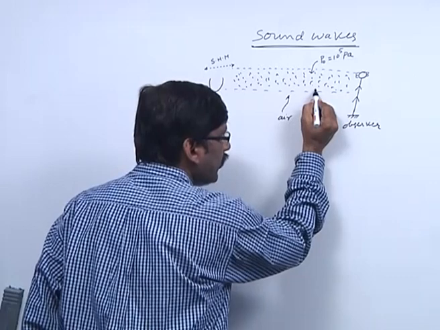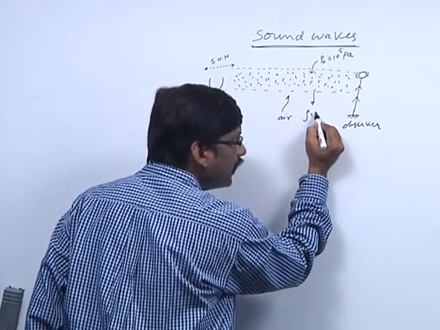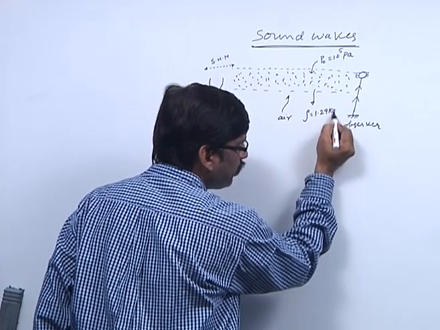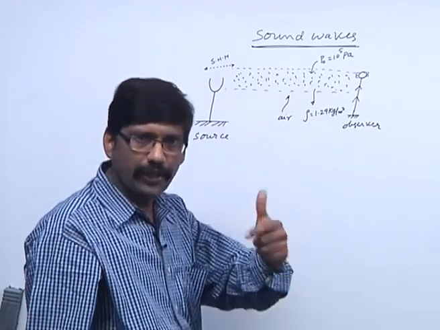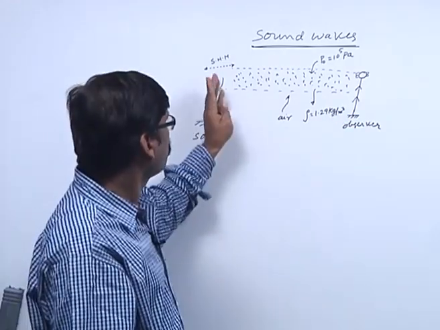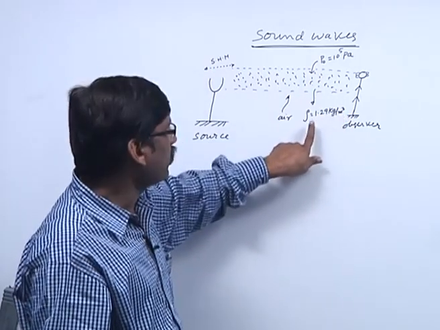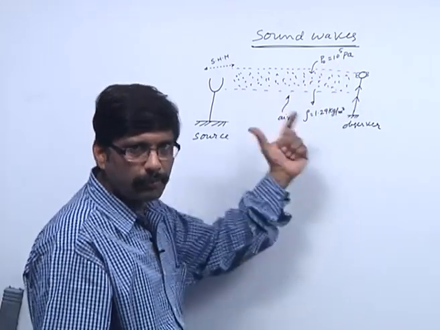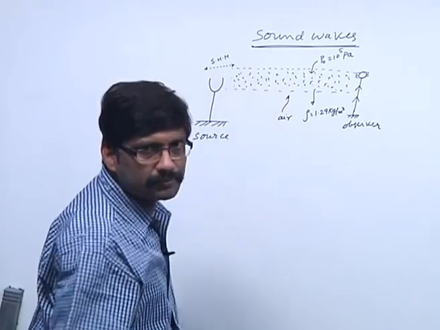And we know that the density at normal condition, let us say density rho, is nearly 1.29 kg per meter cube. This is the normal density and normal pressure. Now, let us see what happens.